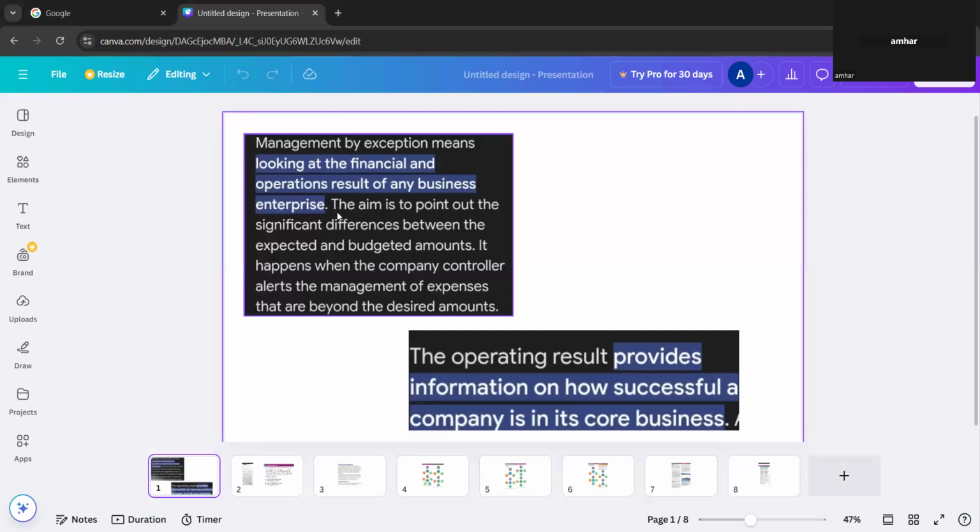They will look at the financial and operational results of a business, and find what steps they can take to make the adverse variance a favorable one. They will look at the expected and budgeted amounts and figure that out. Did you understand now? Yeah, I did.